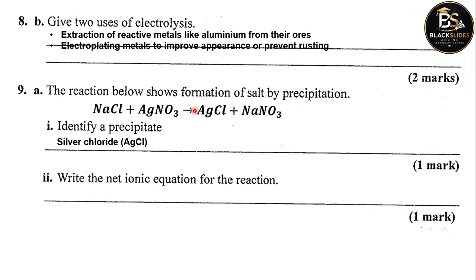So what remains is going to be the reaction that forms the insoluble salt. In this case, for us to form this insoluble substance, it means it's simply silver ions reacting with chloride ions to form an insoluble solid. The others are going to cancel out, they are spectator ions. So this is the net ionic equation for this reaction.